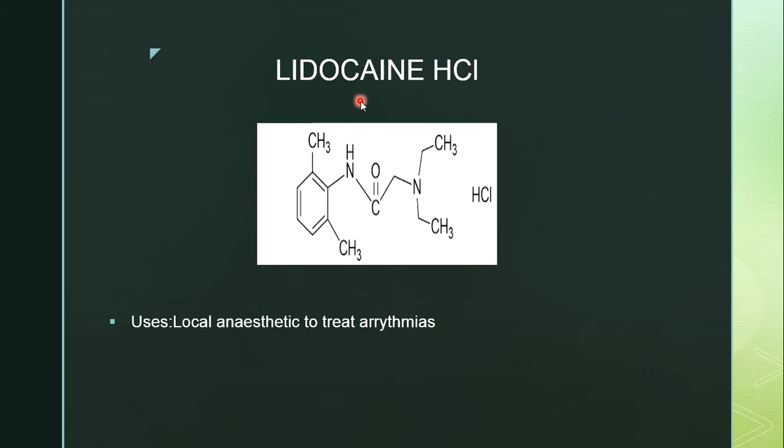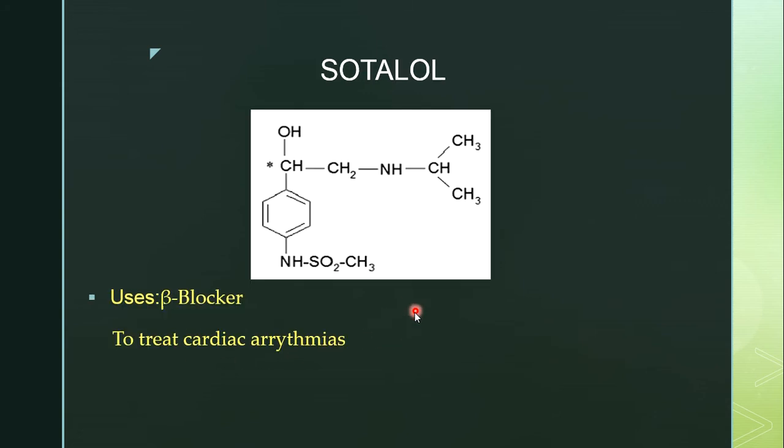Next structure is lidocaine hydrochloride. Lidocaine hydrochloride also contains, similar to tocainide, a phenyl ring with 2 methyl groups at second and sixth position. This phenyl ring containing 2 methyl groups at second and sixth position is called xylene. To this xylene an amide group is present. To that amide group there is a methyl bridge which is attached to the nitrogen, and this nitrogen is linked with 2 ethyl groups. It is a local anesthetic and also used to treat arrhythmias.